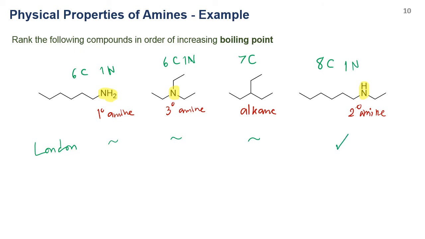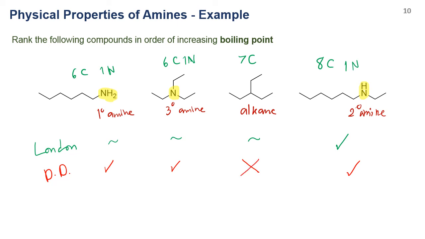And for the dipole-dipole interaction, any type of amine has a trigonal pyramidal shape, and therefore it should be polar, right? When there are polar molecules, they have dipole-dipole interaction. But for alkane, because carbon and hydrogen have similar electronegativities, there is no dipole-dipole interaction.